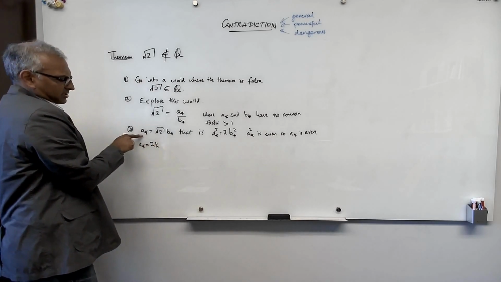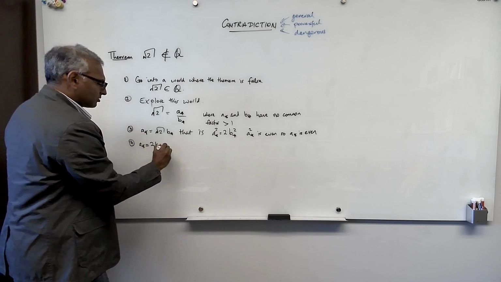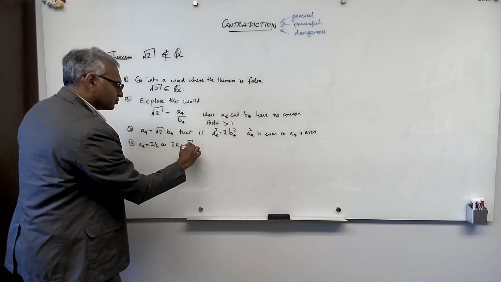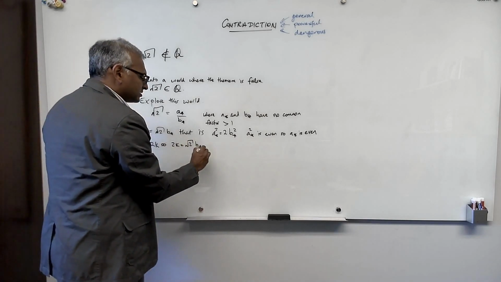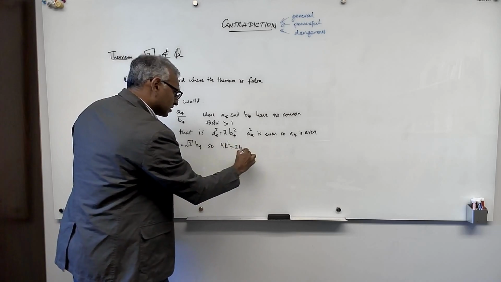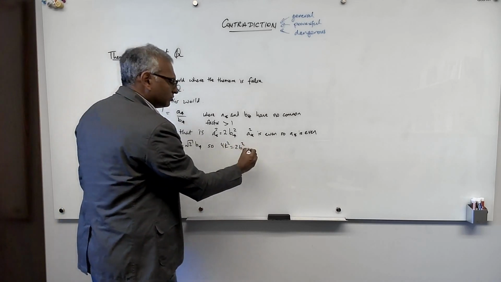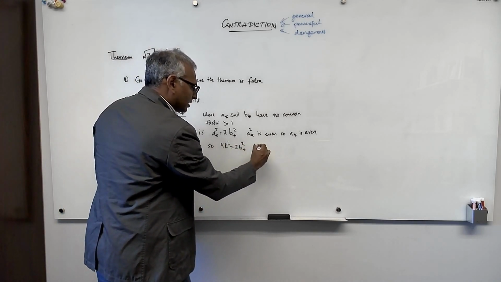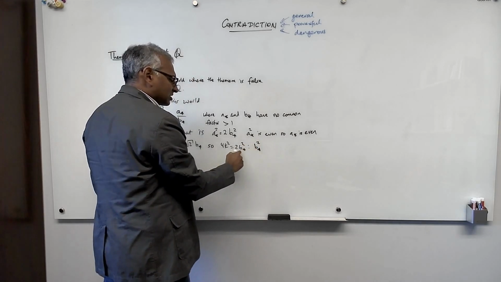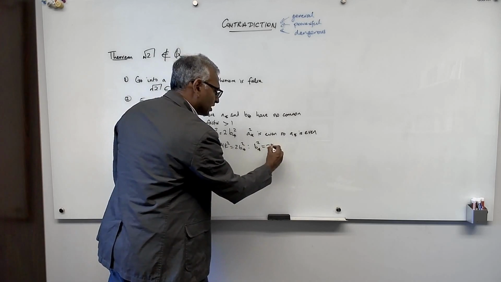So plugging in 2k, this means that 2k is equal to square root of 2 B star, and squaring both sides, 4k squared equals 2 B star squared. Dividing both sides by 2, we get that B star squared is equal to 2k squared.